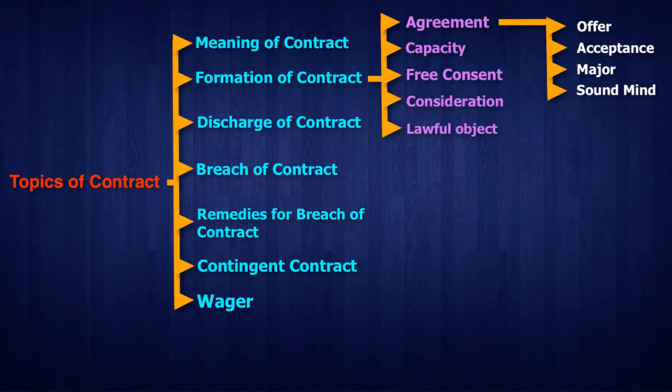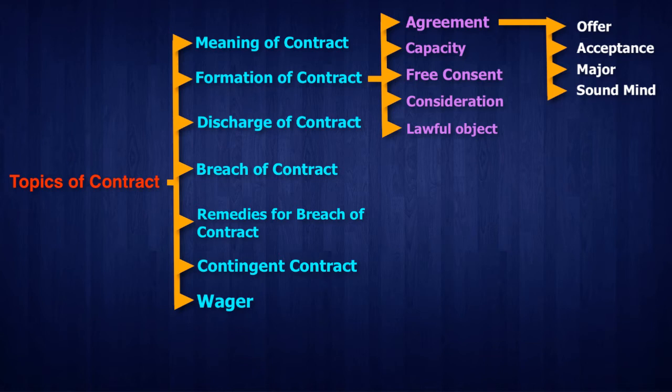If I am offering that I am selling my car, or basically a proposal, and you are interested in buying that, then you are accepting. So first the offer that I am giving you, or proposal, either word you can use, and then you are accepting, that is acceptance. Then major, that you must be a major.